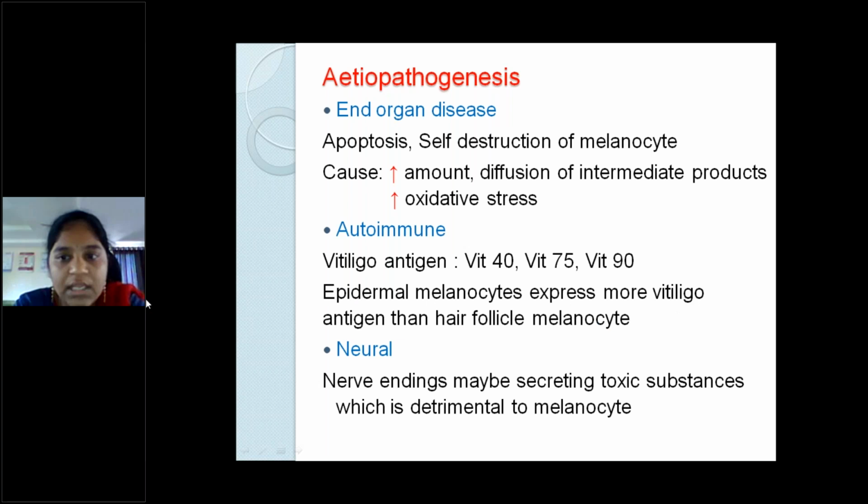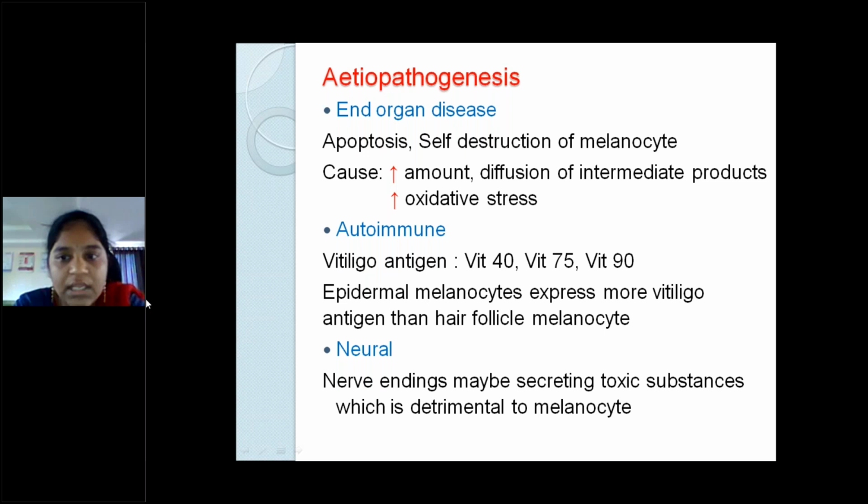In end-organ disease, there is apoptosis or self-destruction of the melanocytes, and the cause can be increased amount or diffusion of the intermediate products, or increased oxidative stress, and it can be autoimmune. In autoimmune, vitiligo antigens 40, 75, and 90 are the vitiligo autoantigens present in the body.